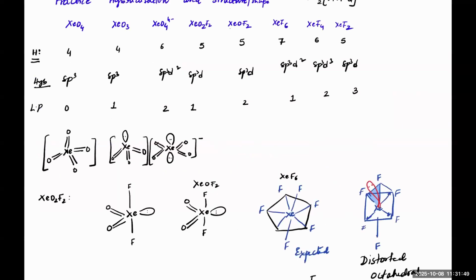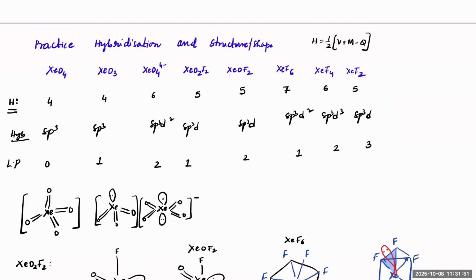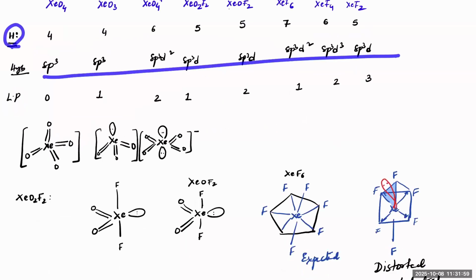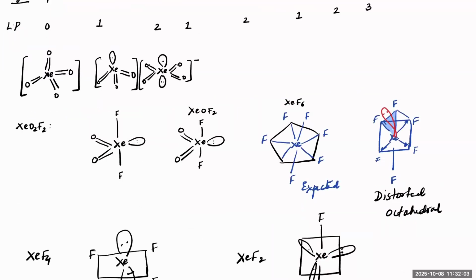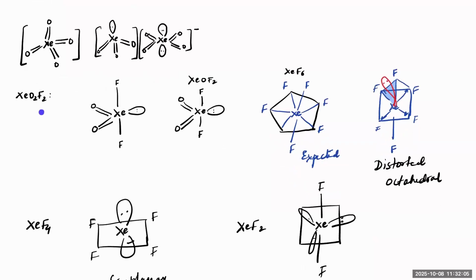Now, the last thing you need to learn is how the structures look, all of them. What is the hybridization? What is the steric number? How many lone pairs do they have? And individually, how do they look? You can see XeO2F2 looks like a seesaw. This is the seesaw form. Clear? XeF4 tetrahedral.